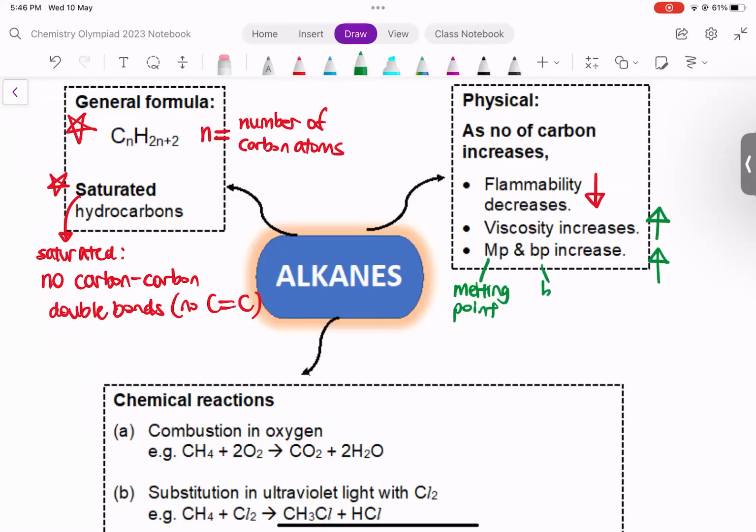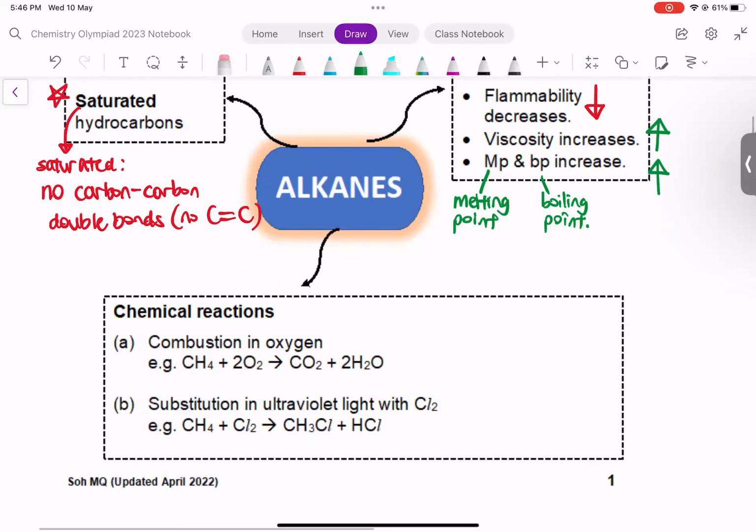So these are the physical properties. Flammability decreases, viscosity increases, and melting and boiling points also increase as the number of carbon atoms increases. All right. From the physical properties, we will move to the chemical reactions.